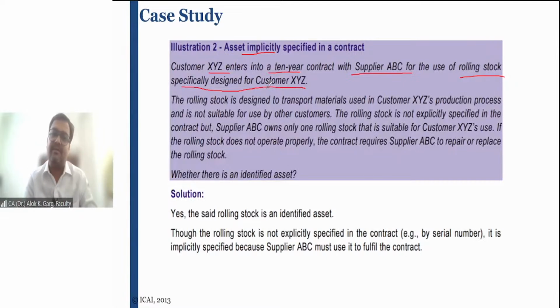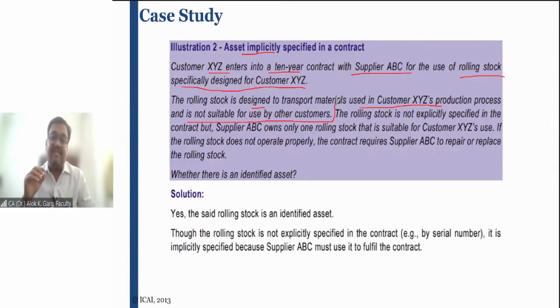The rolling stock is designed to transport material used in customer XYZ's production process and is not suitable for use by other customers. This particular rolling stock can facilitate only customer XYZ's production process and it is not suitable for other customers.